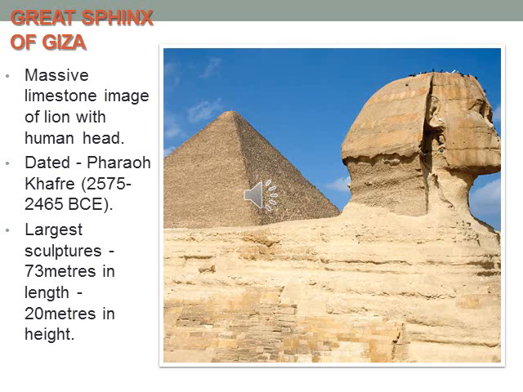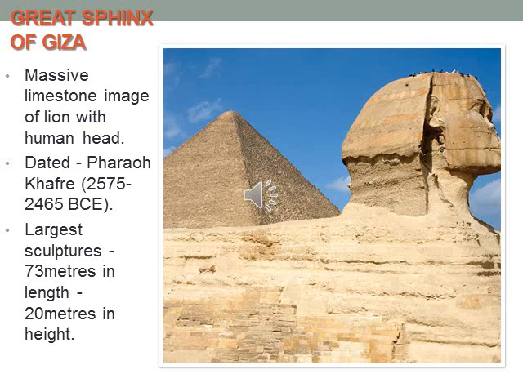It is a massive limestone image of a lion with a human head. It is dated to the time of Pharaoh Khafre, the Egyptian king. The period was between 2575 and 2465 BCE. This limestone image was constructed during this period.